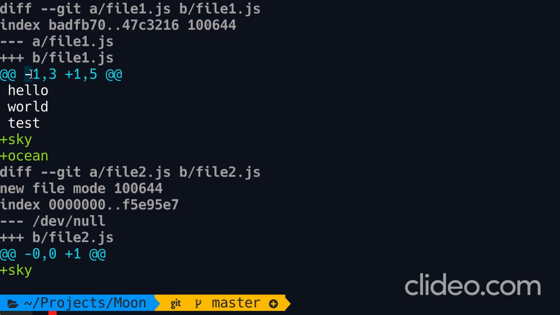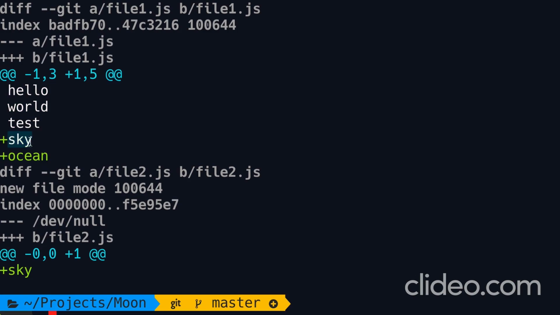We have two segments. The first segment is prefixed with a minus sign. So this gives us information about the old copy, what we have in the last snapshot. The second segment is prefixed with a plus sign. So this contains information about the new copy, which is what we have in the staging area. So in the old copy, starting from line 1, 3 lines have been extracted and shown here. In the new copy, once again, starting from the first line, 5 lines have been extracted and shown here. So these are all these lines over here.